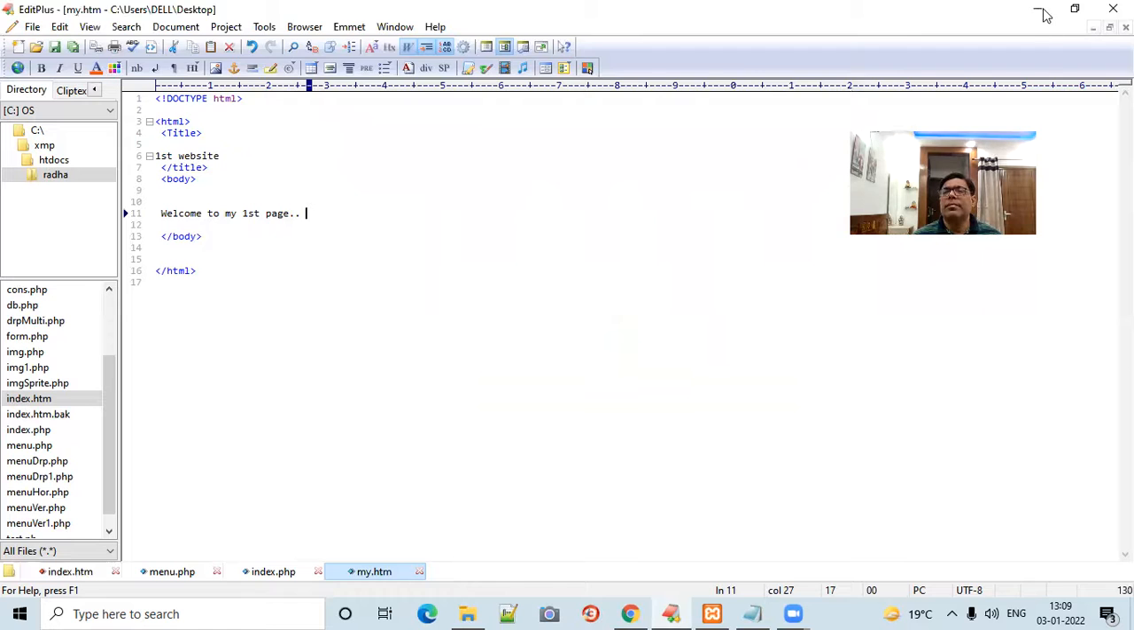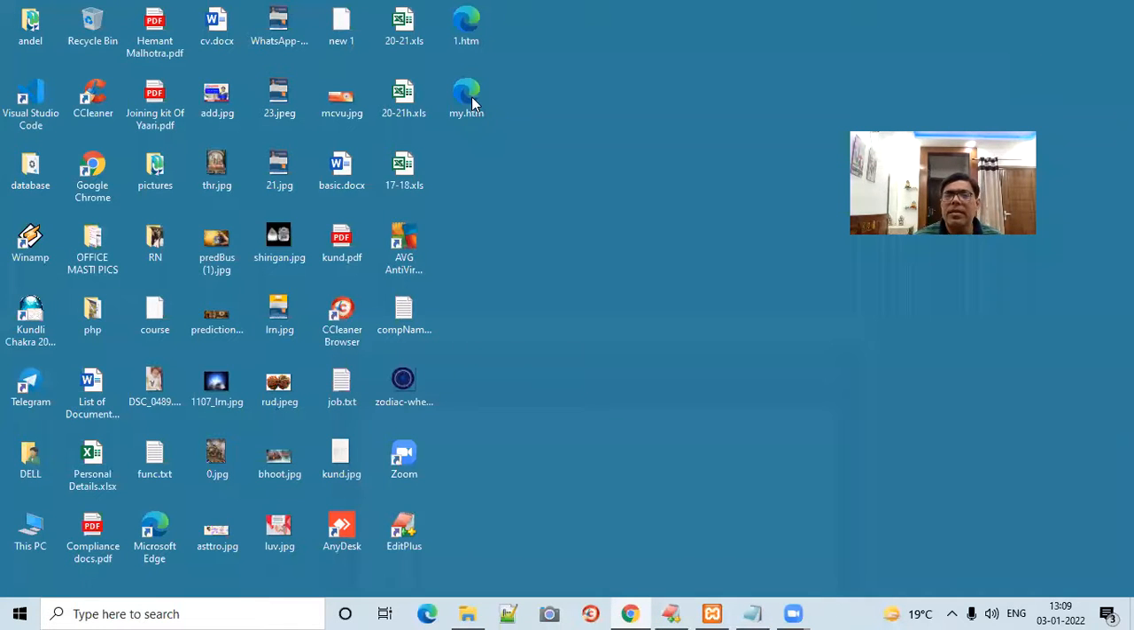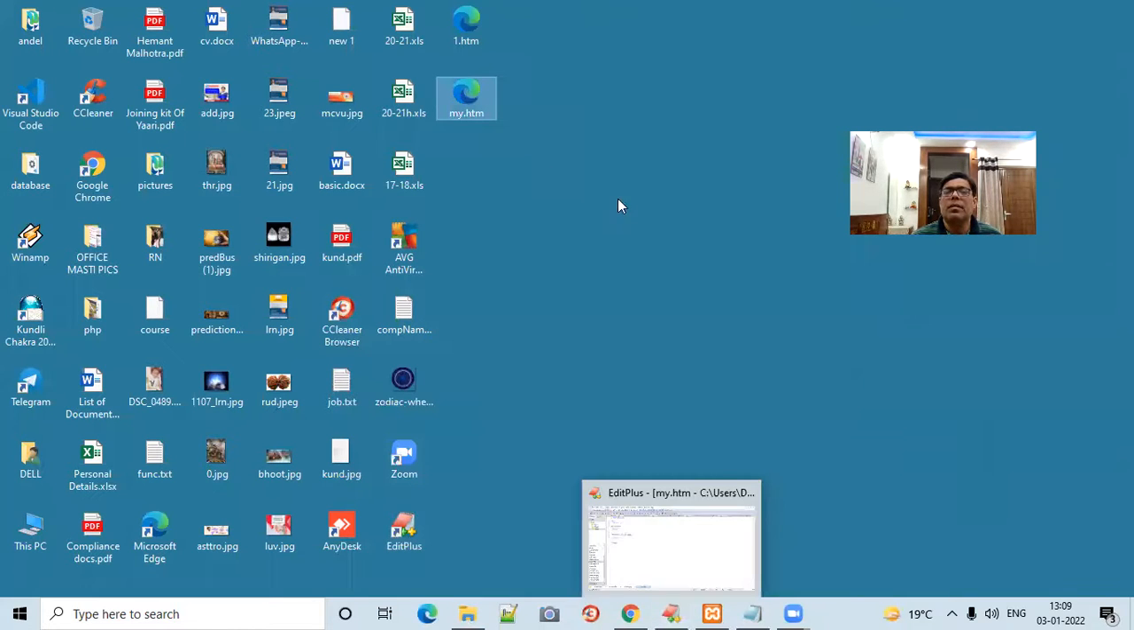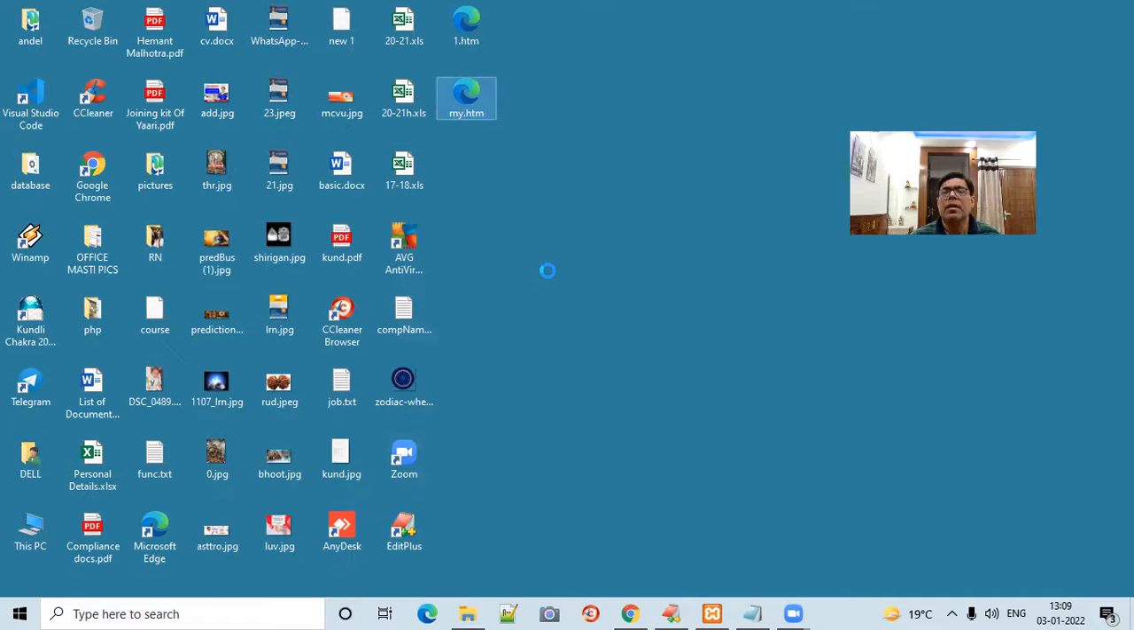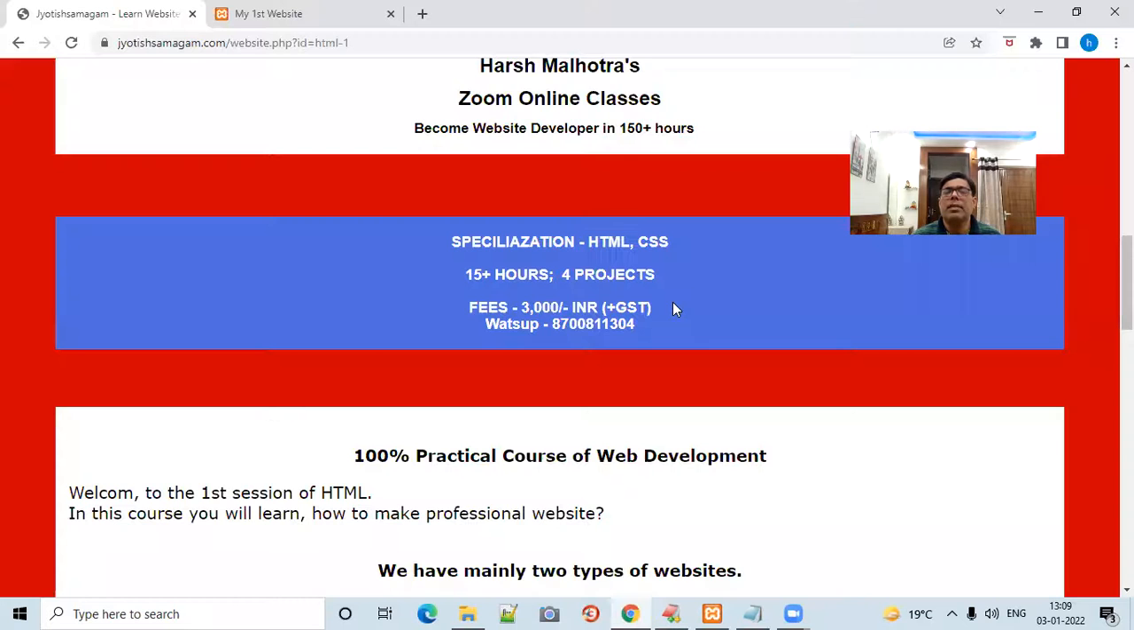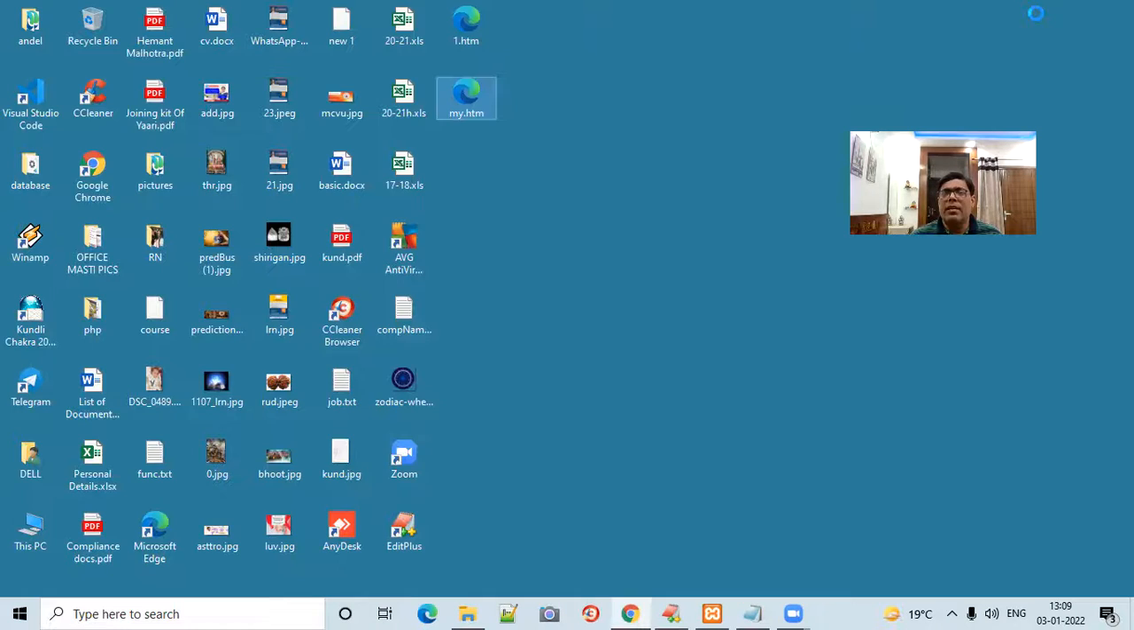Now I went to my desktop, that is my.htm, and I double click here. You will see the result on the screen, or you can right click. It will take a little time. It will reflect your first script, my.htm, on the screen like this. It is taking time, you can hold on a little bit. It will reflect on your browser.